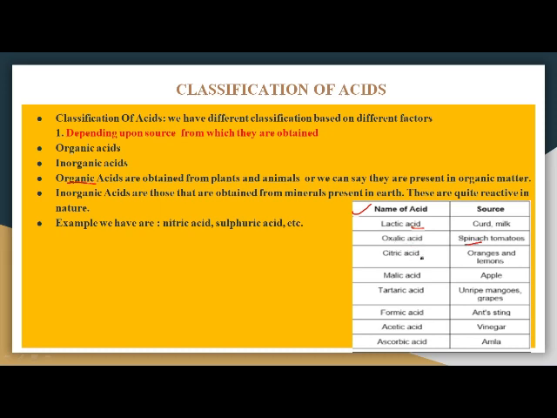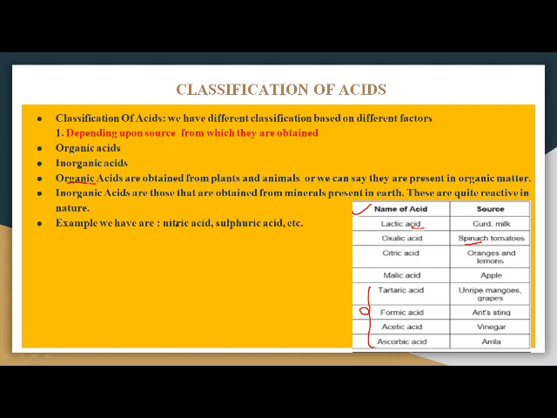Citric acid is present in oranges, lemons, and all the other citrus fruits. Malic acid is present in apples, and you have the rest of the examples. You can go through all of them. Here you can see these acids are not synthesized by human beings. They are naturally present in the substances, so they are organic acids.